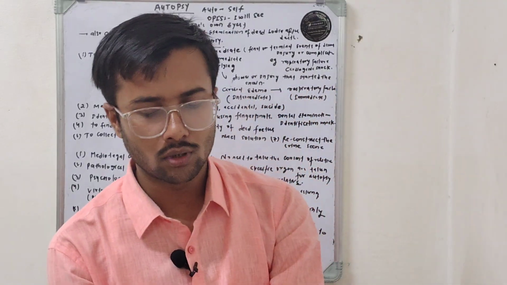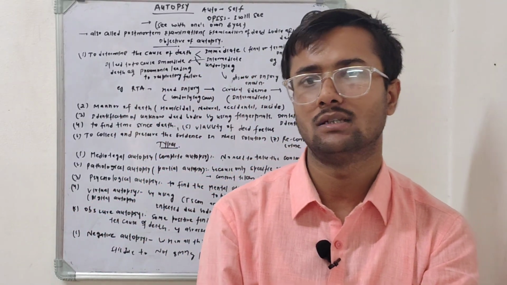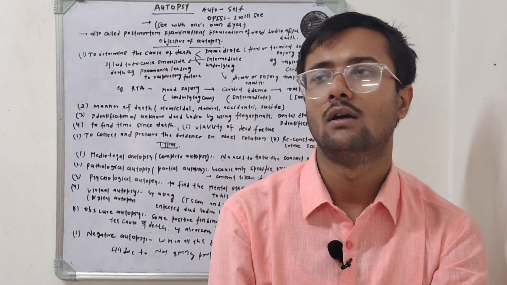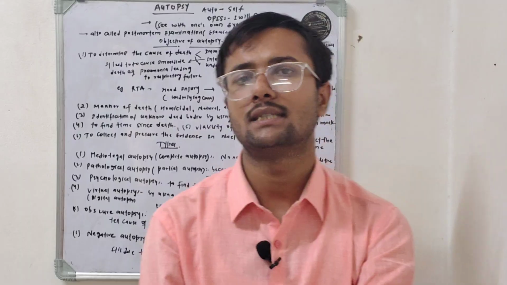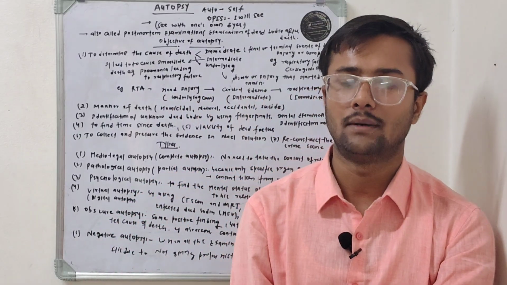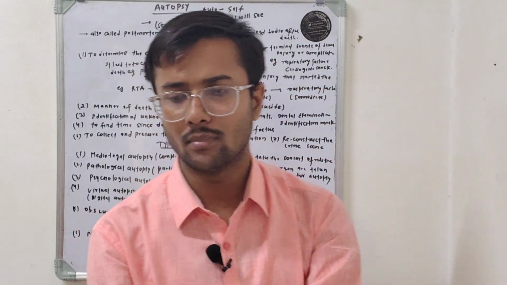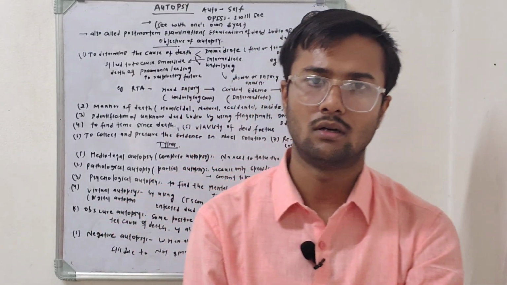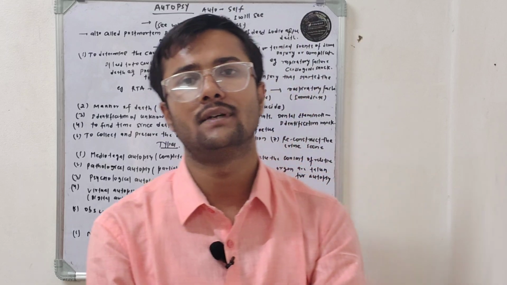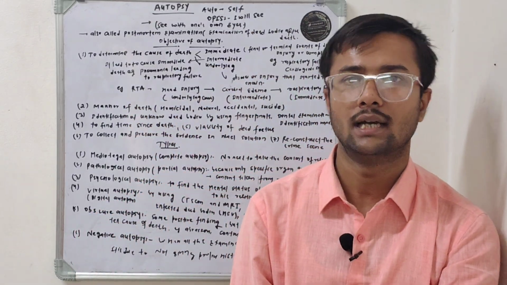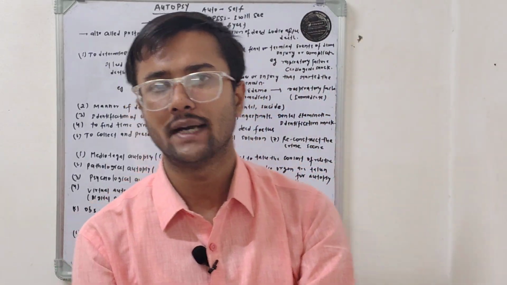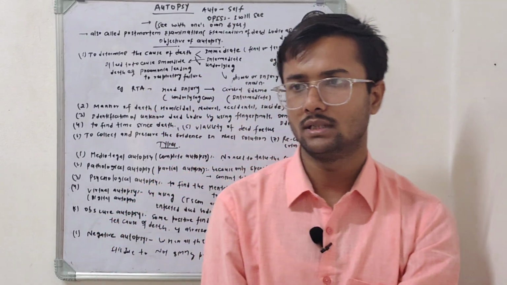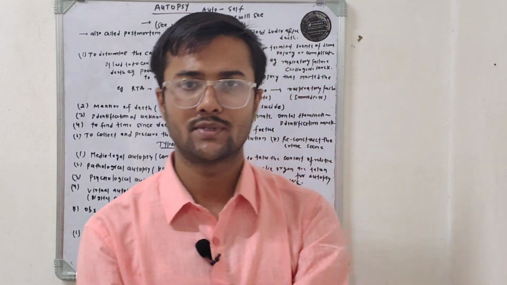The other two autopsies are the obscure autopsy and the negative autopsy. In an obscure autopsy, there are some positive findings after conducting the autopsy, but these findings are not sufficient to tell us the cause or manner of death. For example, if a person has contusion, abrasion and laceration, these are positive findings, but they are not sufficient to tell us the cause or manner of death. This type of autopsy is considered an obscure autopsy.